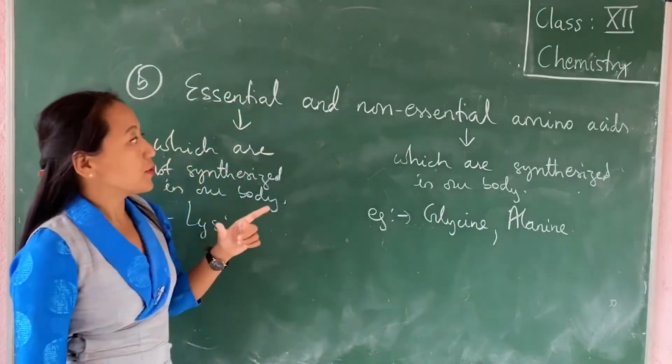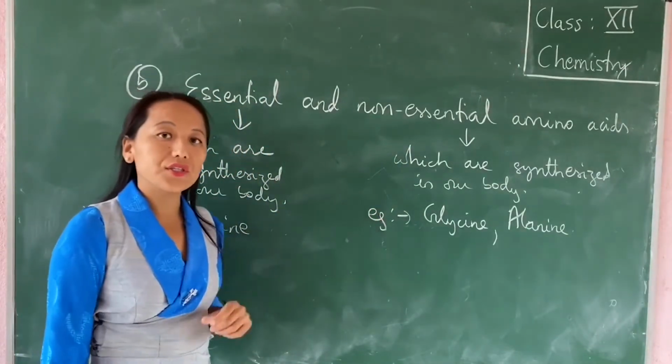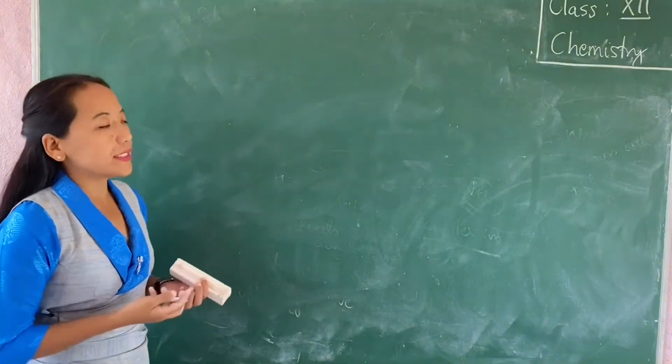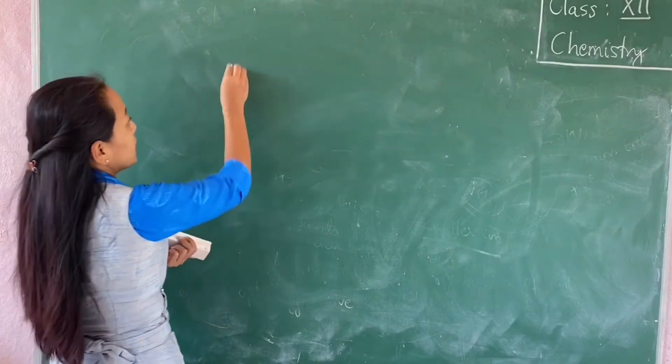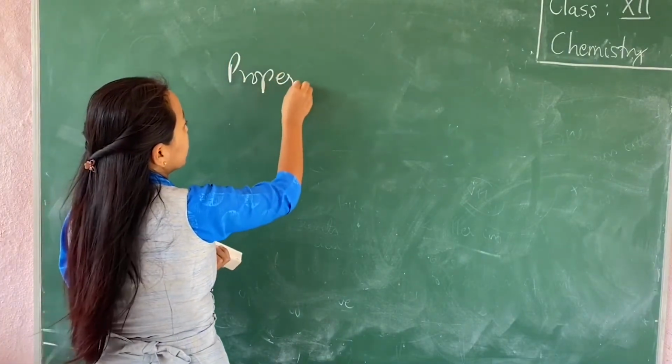So that's the difference between essential and non-essential amino acids. Now that we are done with the introduction and the classification of amino acids, let's look at the properties of amino acids.